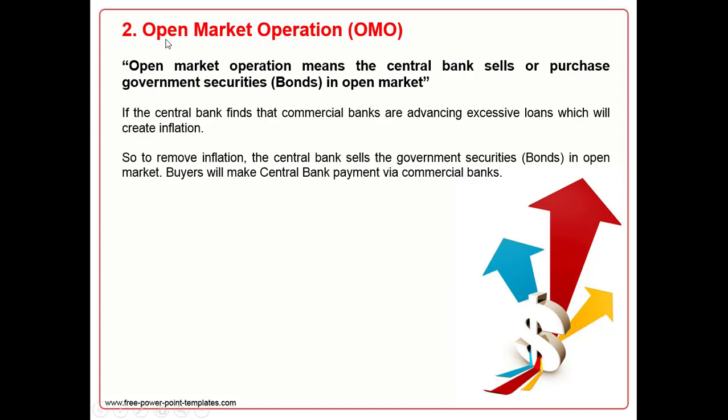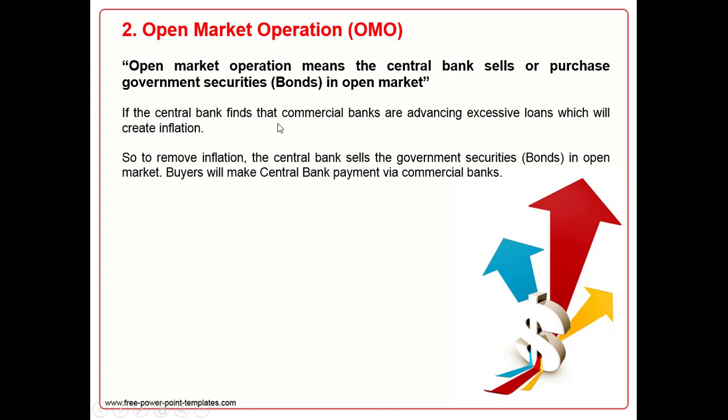So OMO, open market operation, as we discussed in the old chapters, central bank never deals with the public living in the country. So they never deal directly, but OMO is one of the operations of central bank where central bank sells or purchases government securities in the open market. It means directly to the public with the help of commercial banks. Government securities, we know, are bonds. What will happen when central bank will sell or when central bank will take back its securities? So we will see both situations.